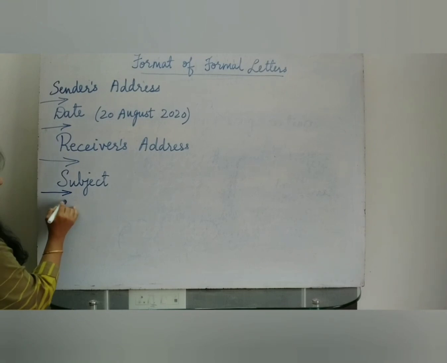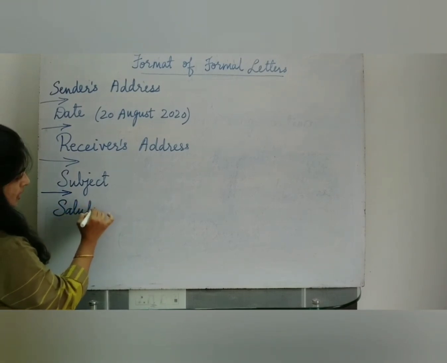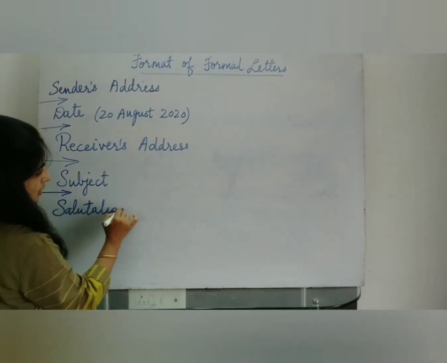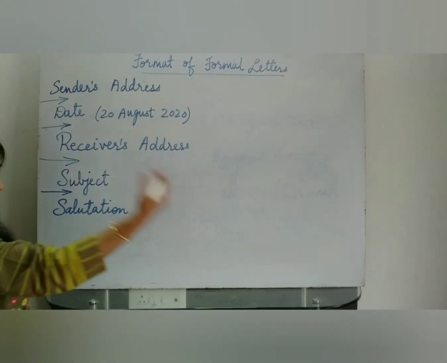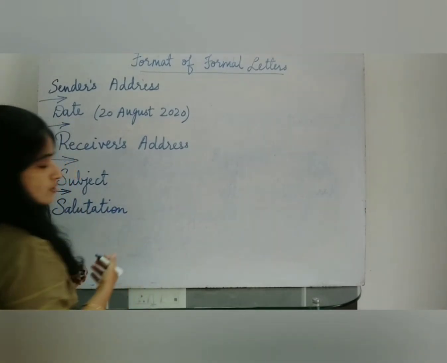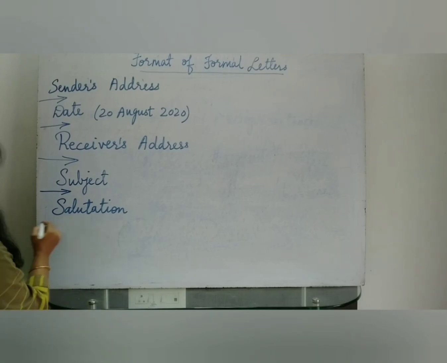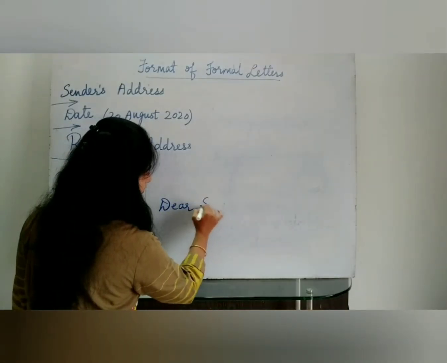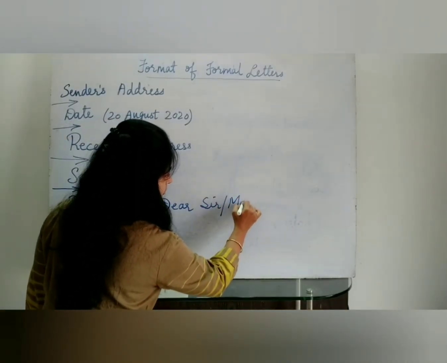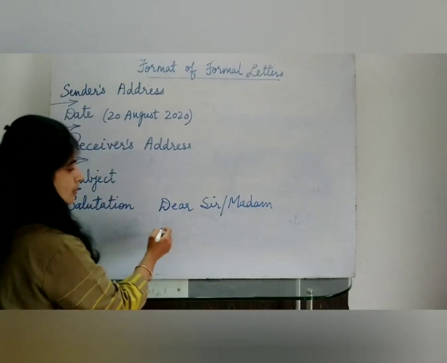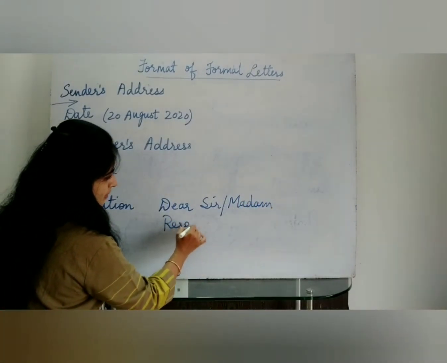After that comes salutation. Now what is the meaning of salutation? Salutation means the way of greeting to the person or addressing to the person whom you are writing the letter. By referring dear sir or madam, you can write this, or you can also write respected sir or madam.